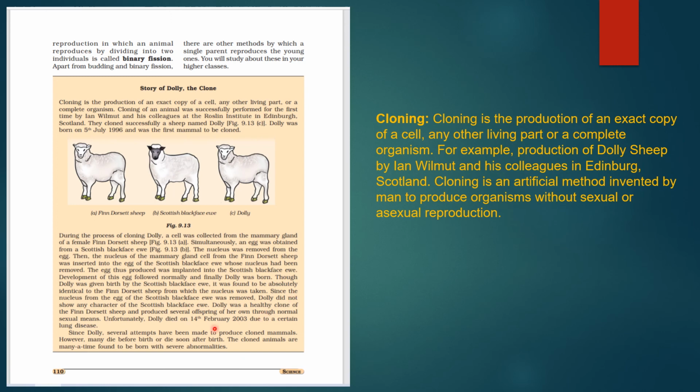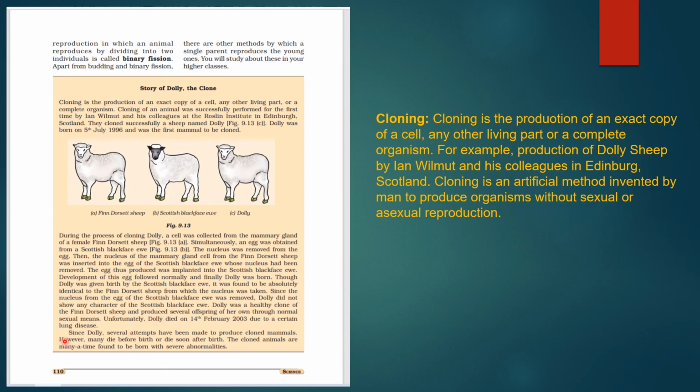Since the nucleus of the egg of the Scottish Blackface ewe was removed, Dolly did not show any character of the Scottish Blackface ewe. Dolly was a healthy clone of the Finn Dorset sheep and produced several offspring of her own through normal sexual means.